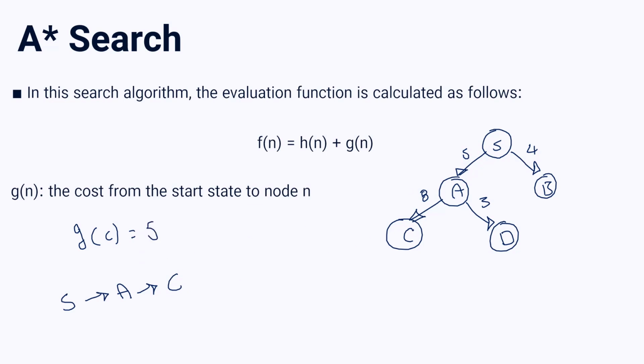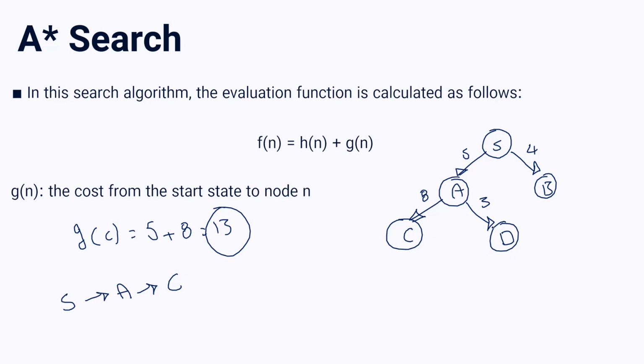And for reaching C from A, it would cost 8. So the value of function G for node C is 13. It means we have to pay 13 to reach node C from our starting node.